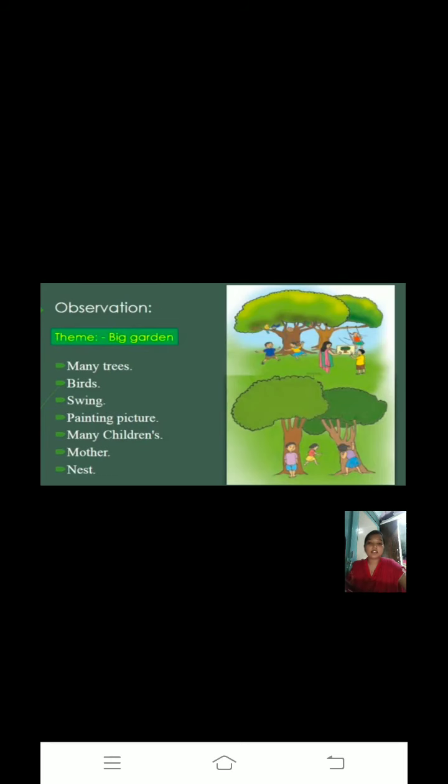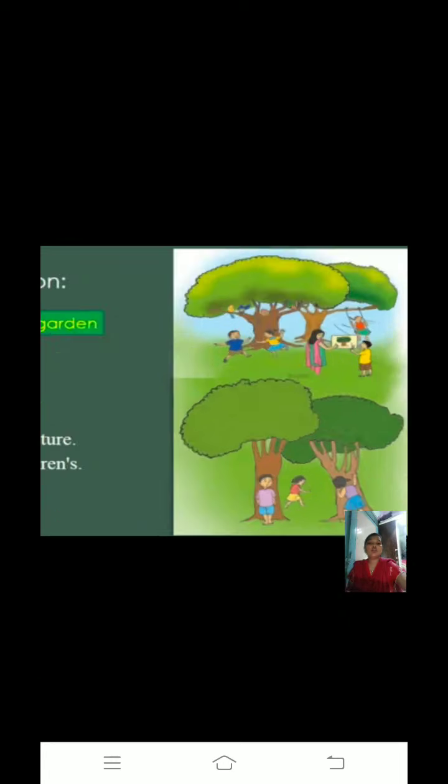I will give you one example. First you have to see the picture. Here you can see the picture, right? First tell me what different things you see in this picture. Yes, we can see a tree. Children, some are doing painting or some are playing.